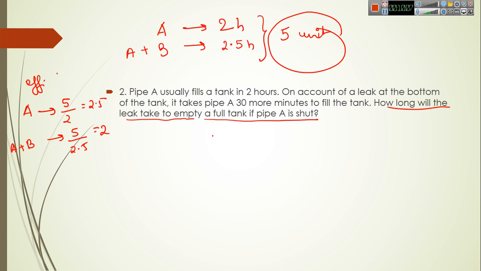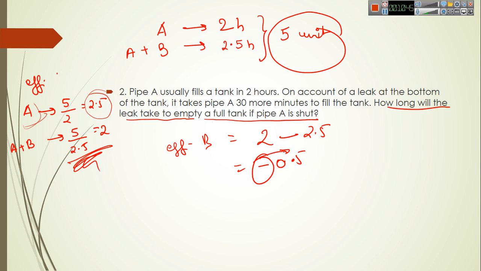Similarly, as we have done previously, we will calculate the efficiency. So we have calculated the efficiency of A and of the combination of A and B. Now we will calculate from these the efficiency of only B. From the efficiency of A and B combined, if we subtract the efficiency of A, then we will get the efficiency of B. So efficiency of B equals 2, this is A plus B, minus the efficiency of A, which is 2.5. So here the efficiency is minus 0.5, minus represents drainage or leakage.